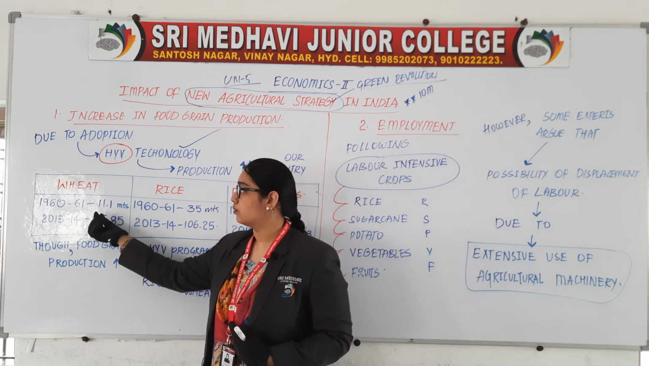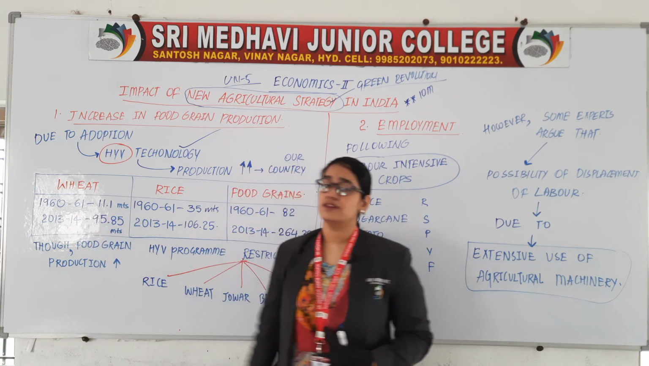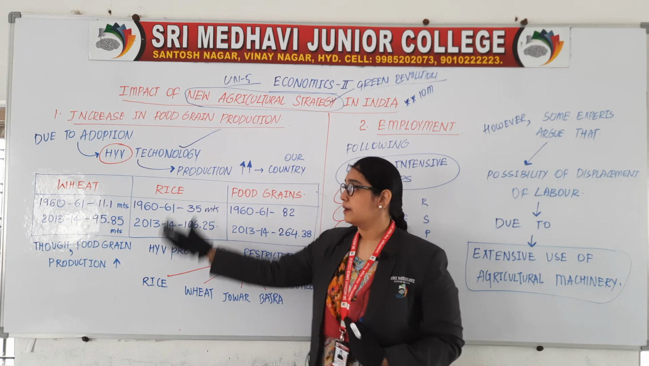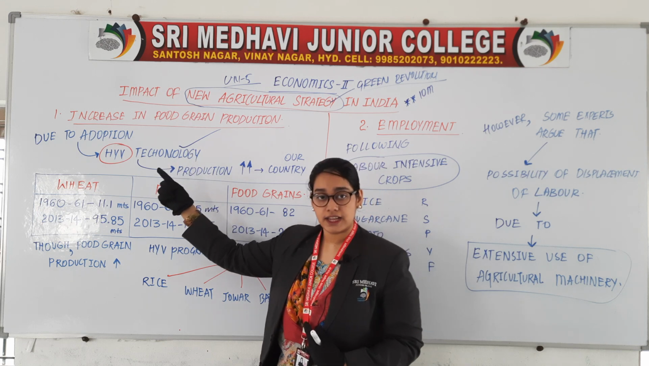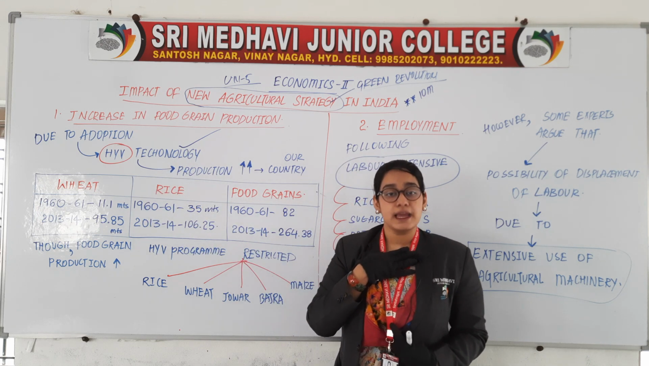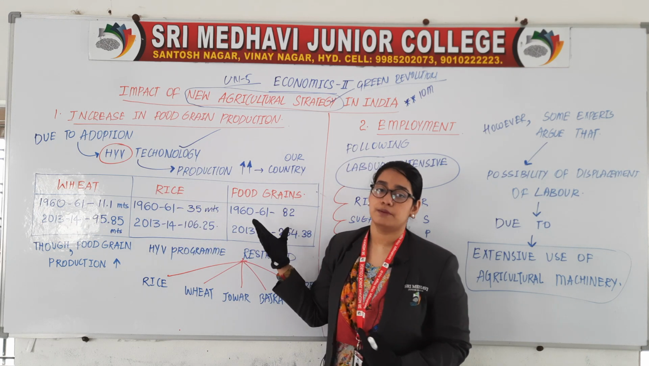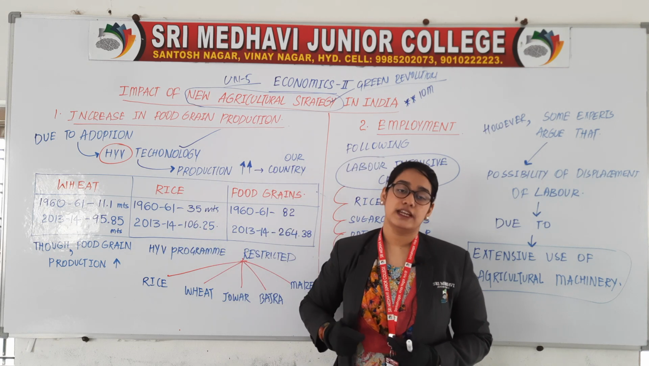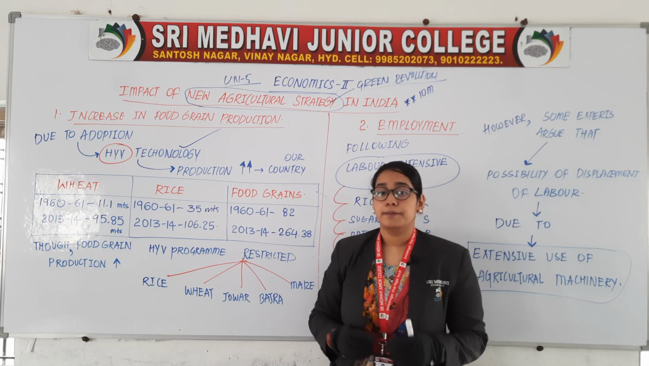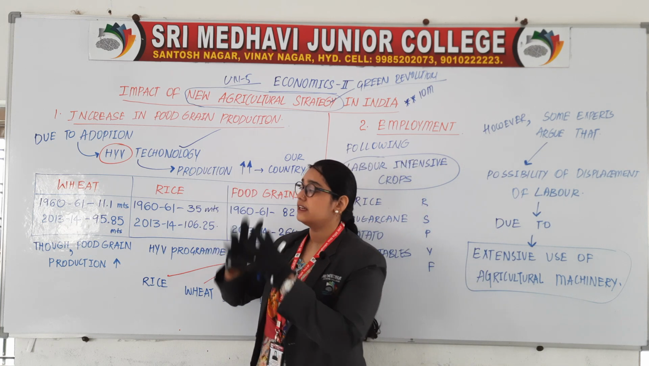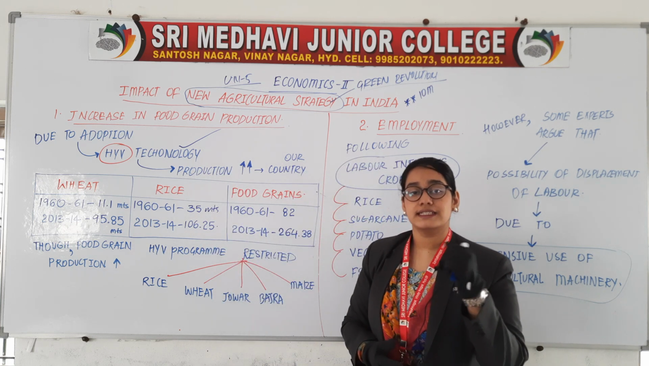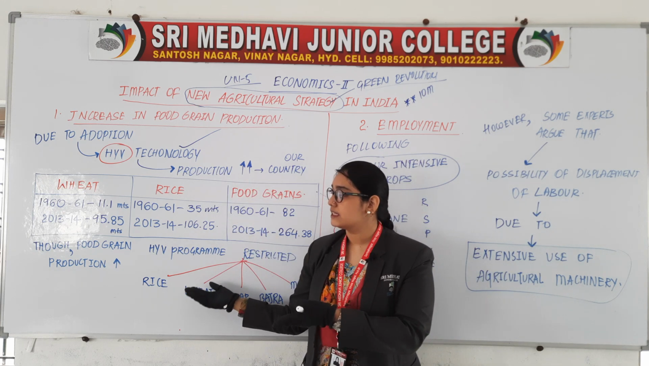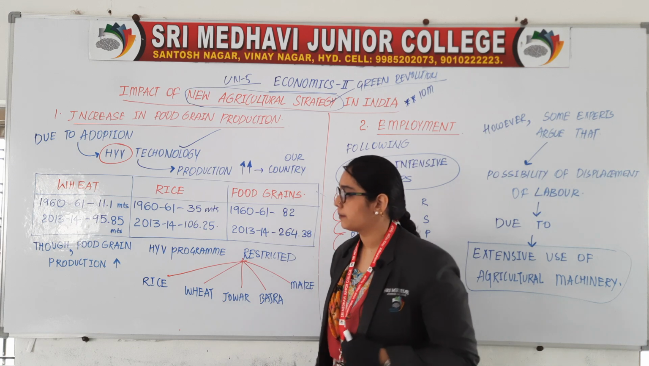Then coming to wheat, from 11 to 95 million tons, it is not a joke. By adoption of HYV technology, we were able to increase our food grain production. So, this is a positive impact of green revolution, that by the adoption of HYV technology, we have been successful in increasing our production. Let us see what is the negative impact.